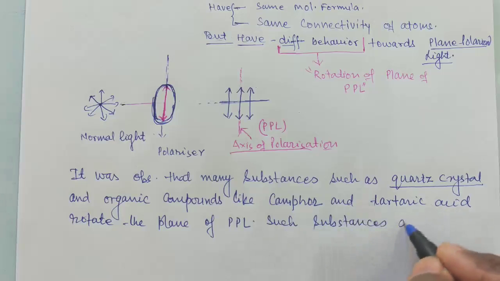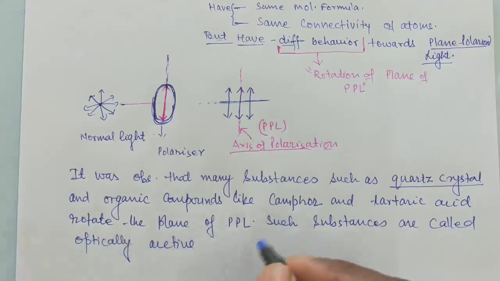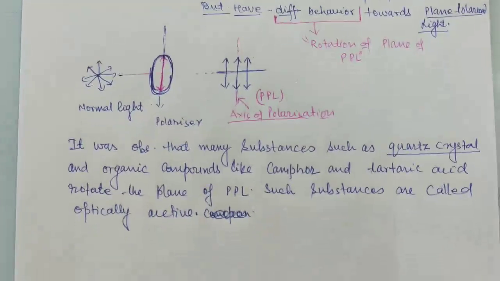Such substances are called optically active compounds. No need to write that.